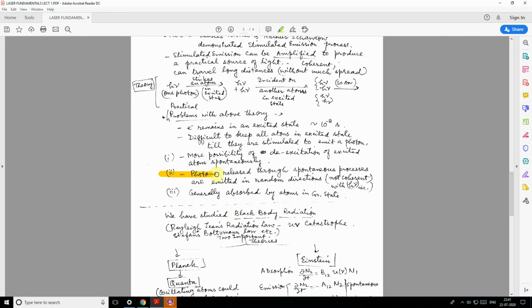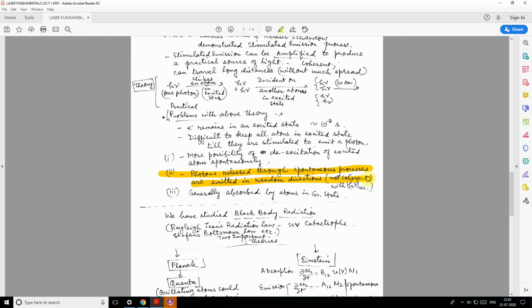Secondly, photons released through spontaneous processes are emitted in random directions. Now, it was hypothesized, although, but the fact is that during this process, because the different atoms make transitions at different times, the photons travel along different directions, and of course matter is there along three dimensions.